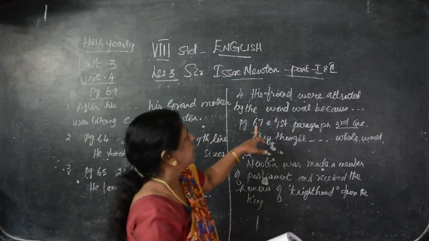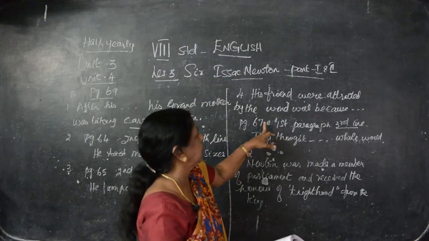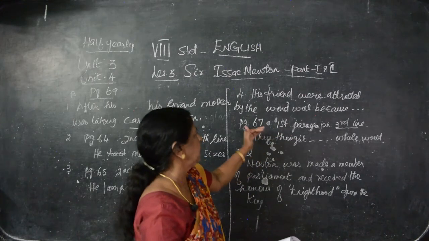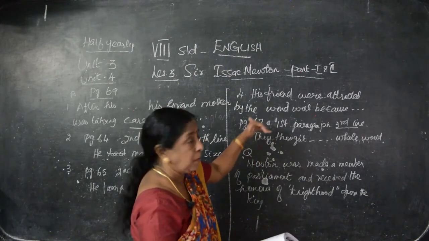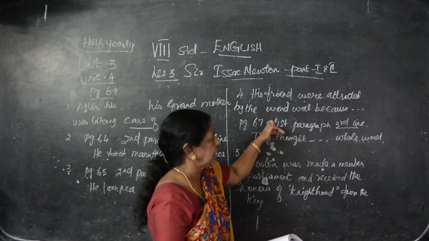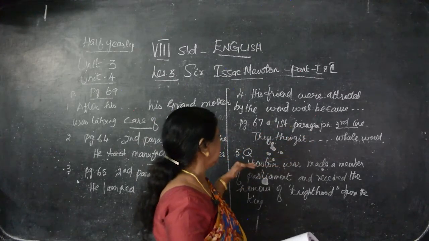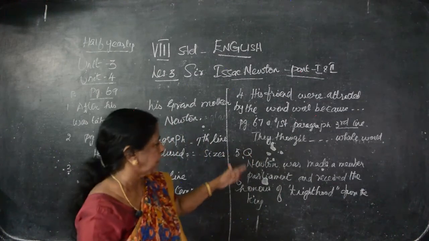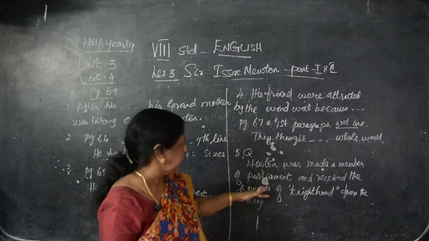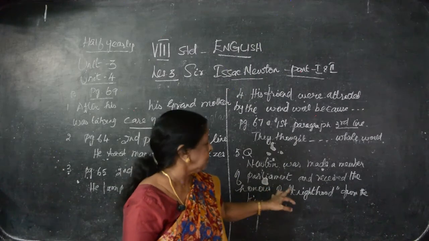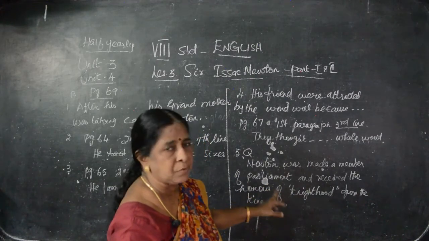Fourth one, his friends were, this is half of the answer we have taken from the question. After because, you have to take from page number 67, first paragraph, third line. They thought to till what? Whole world. The last one, there is no proper answer, so we are writing on the board. Newton was made a member of parliament and received the honor of knighthood from the king.